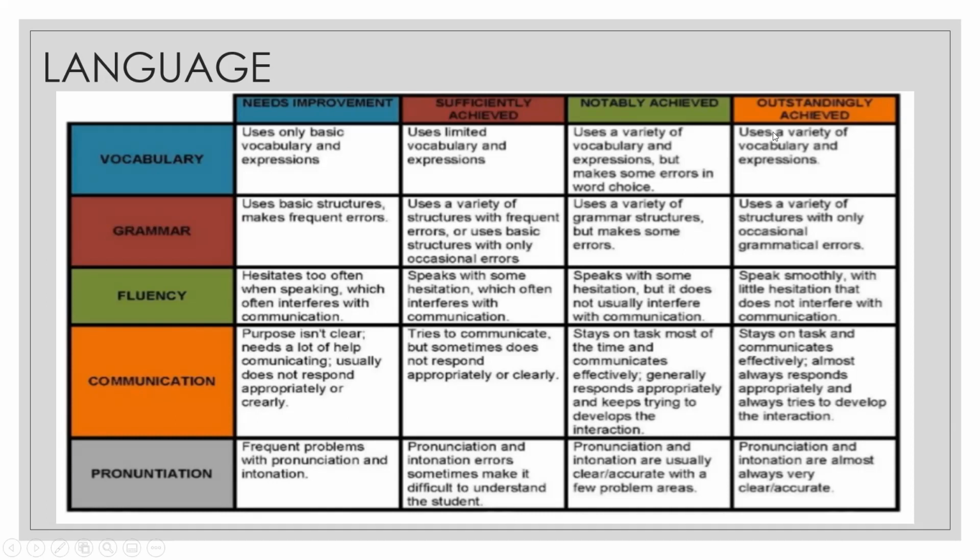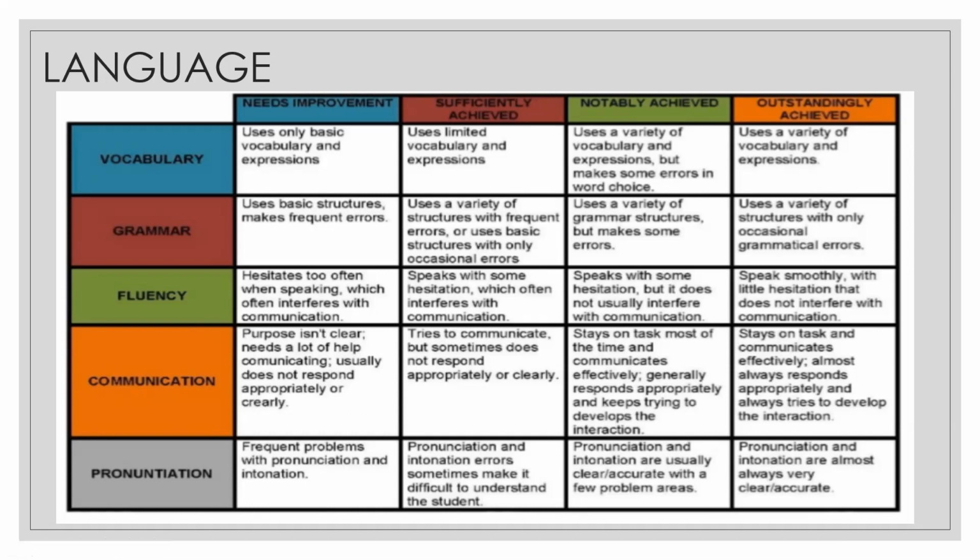Now for vocabulary, it uses a variety of vocabulary and expressions. If the presentation is extraordinary, you may give this kind of a rating. But if you are giving a wish, then you can select from this level: uses a variety of vocabulary and expressions, but makes some errors in word choice. So errors in word choice can be corrected. This is how you can give evaluation.